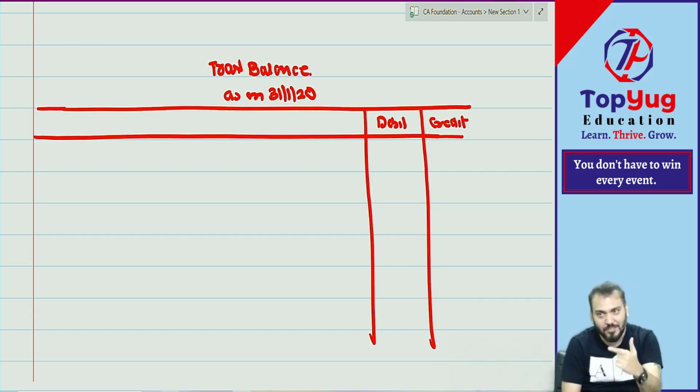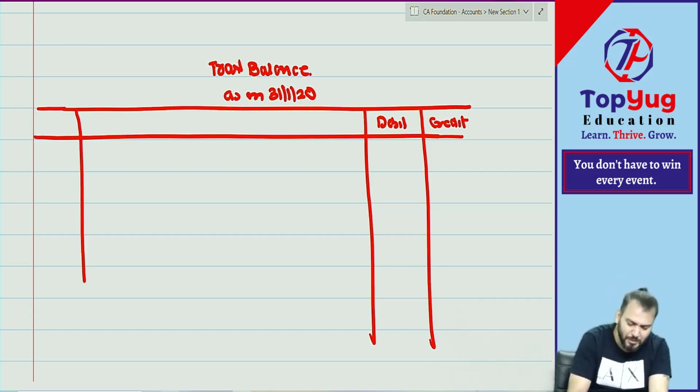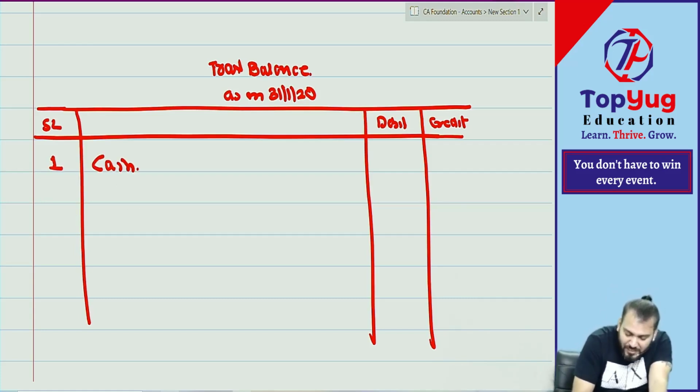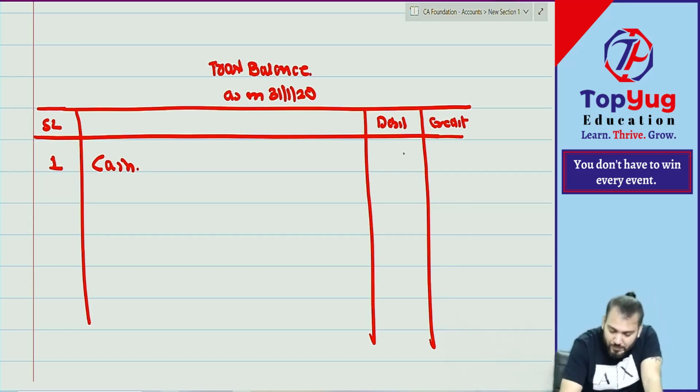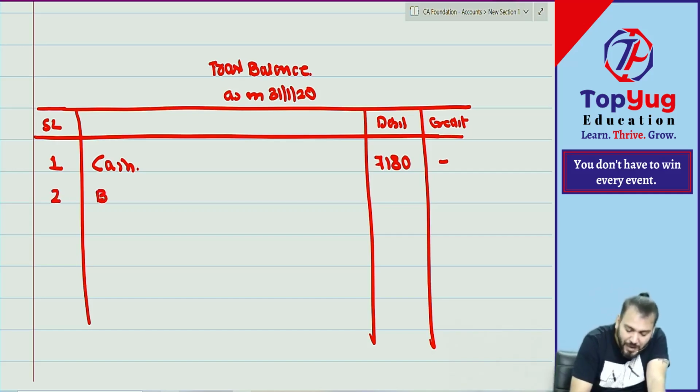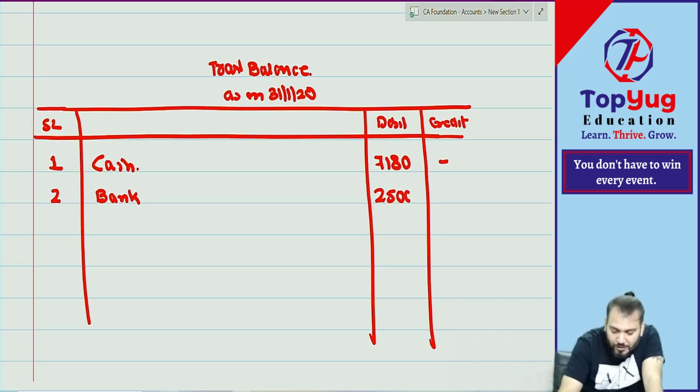Start from the beginning, one account at a time, and write down the serial number also. Serial number 1: cash account. Debit balance or credit balance? Debit balance. What is the amount? 7,180. Then bank: debit balance or credit balance? How much? 25,000.